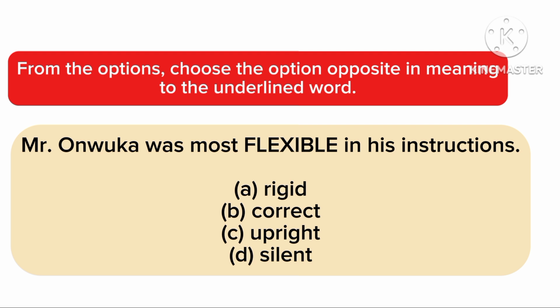Now, like I said, the correct answer is option A, rigid. Okay, something that is rigid is something that is stiff, something that is not moving, something that is unbending. So, option A, rigid, is the correct answer.